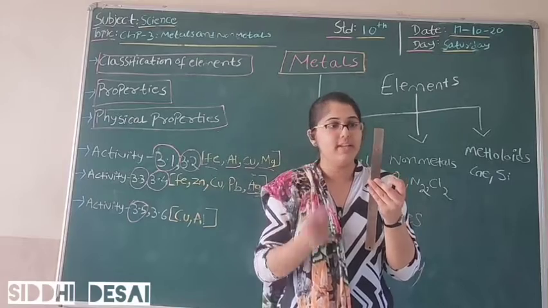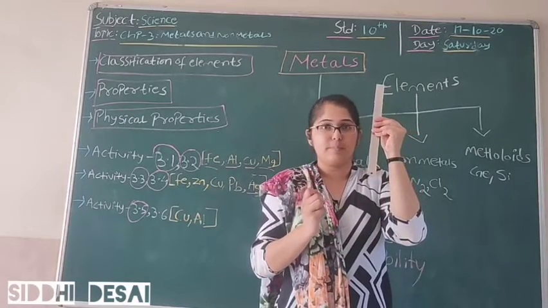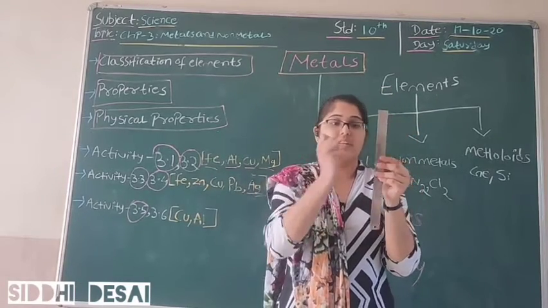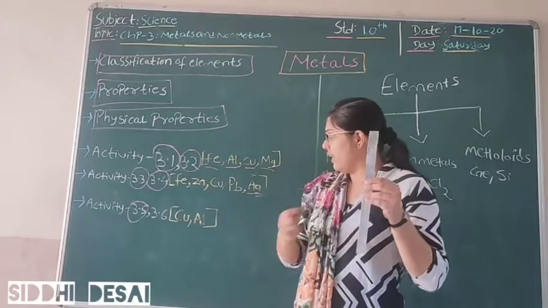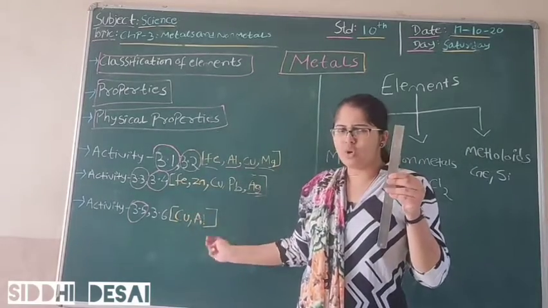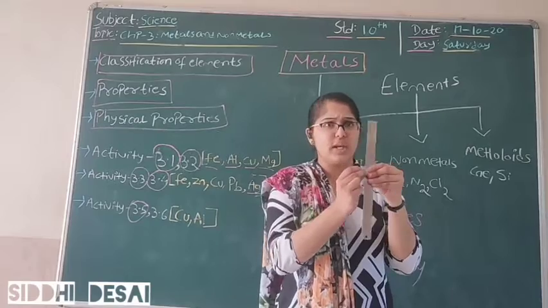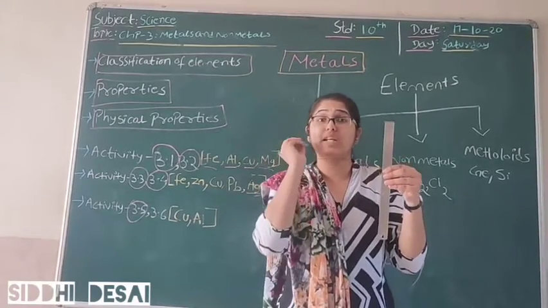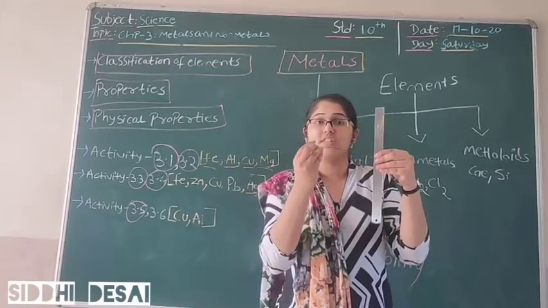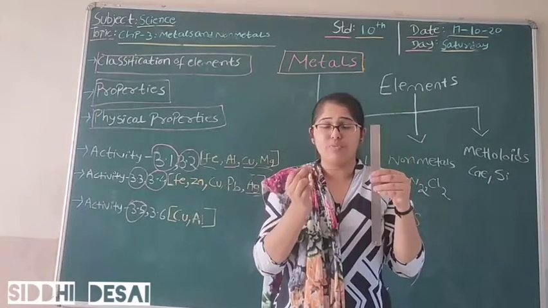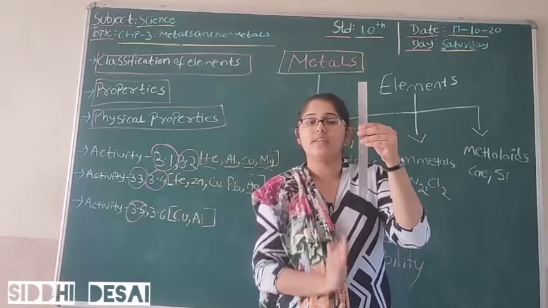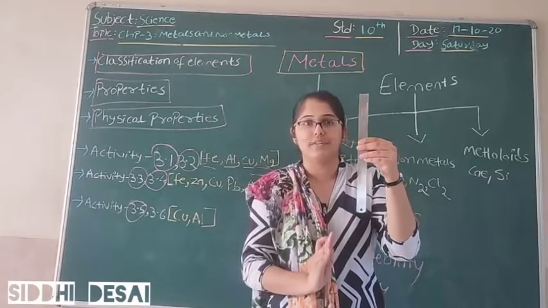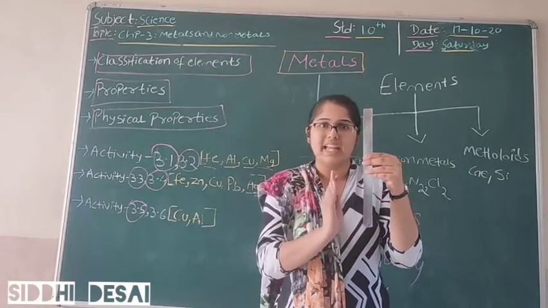I am repeating again. Consider this as a stand, and this as a rod. It can be a copper rod or an aluminium rod, and I am fixing it with a clamp. Now I am applying wax here, and I fix my pin with wax on this rod. Now over here I am going to put a burner, or I can put a candle.